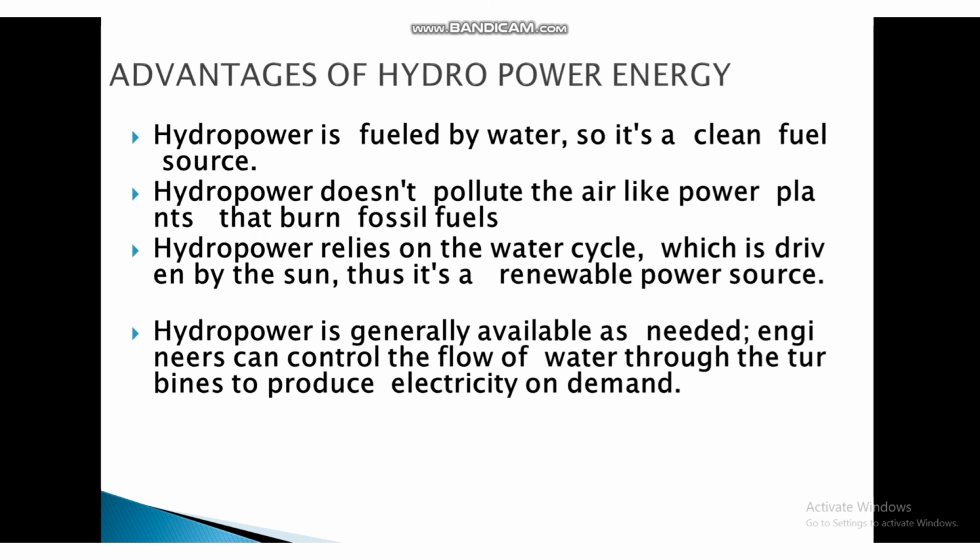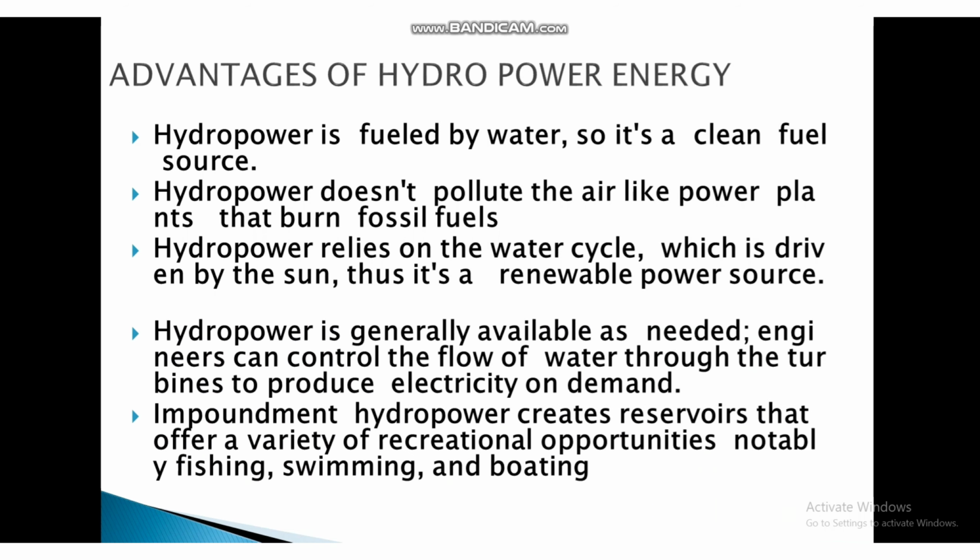Hydropower is generally available as needed. Engineers can control the flow of water through the turbines to produce electricity on demand. Impoundment hydropower creates reservoirs that offer a variety of recreational opportunities, notably fishing, swimming, and boating.